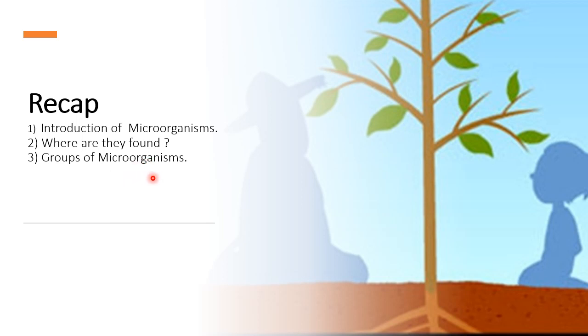There were five major groups of microorganisms. Do you remember that? What were those? First one was bacteria. Then we learnt about algae, then fungi, protozoa, as well as viruses.